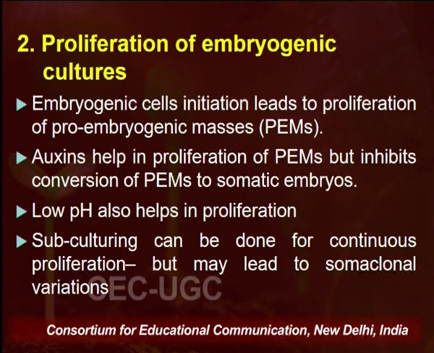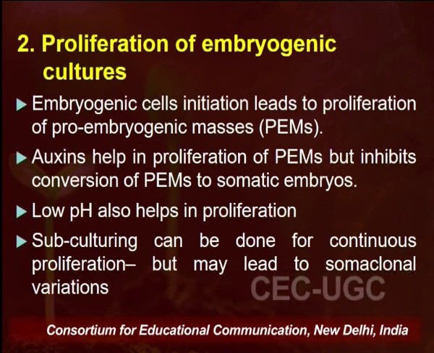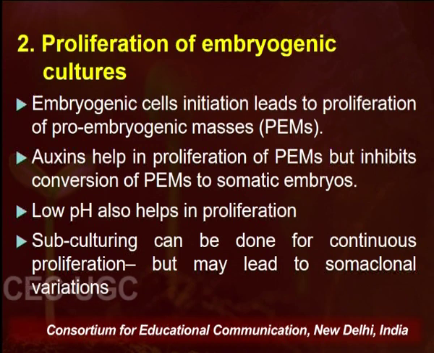We can also increase the number by subculturing, and subculturing sometimes leads to somaclonal variation, as we have discussed in my previous lectures, that continuous subculturing will eventually lead to somaclonal variation. If the goal is not affected by somaclonal variation, then one can continue with the subculturing. But if the ultimate goal is defeated by the somaclonal variations, then one cannot go with the prolonged subculturing process for the proliferation of the embryogenic cultures.